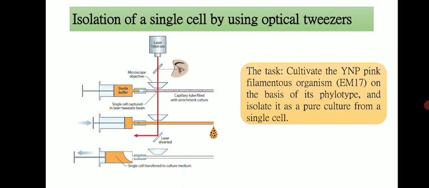In order to isolate this organism in pure culture, a 1064 nanometer, about 1 micrometer wavelength, focused infrared laser was used as an optical tweezer. This is a kind of microscope used to capture single cells that look like the ones hybridized with probes.